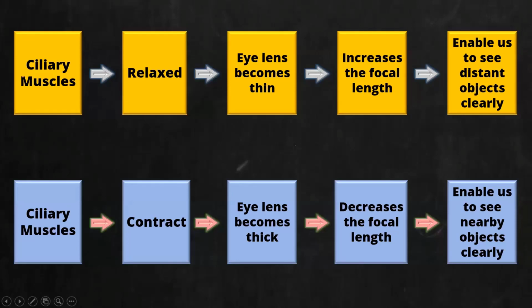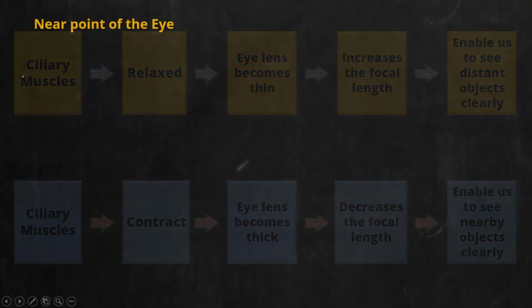You must be able to write this in a paragraph when asked in the exam. So I just represented it in a flowchart manner. It is easy to remember. Next, due to this power of accommodation, we have two different points. The first one is the near point of the eye.